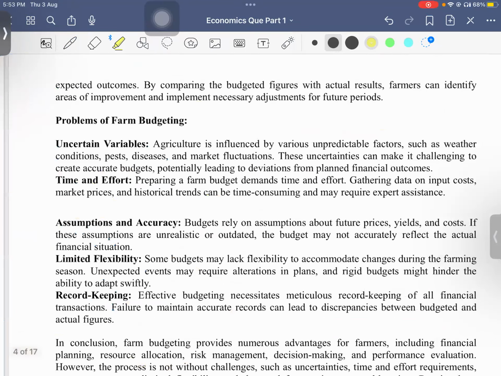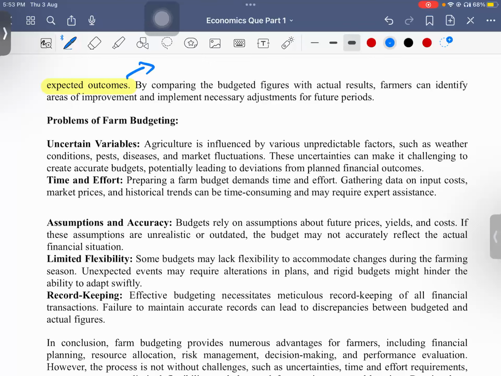So next year you can check what changes we need to make, based on our mistakes. It will also help for the future period, as I mentioned.